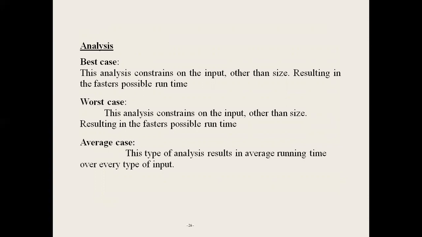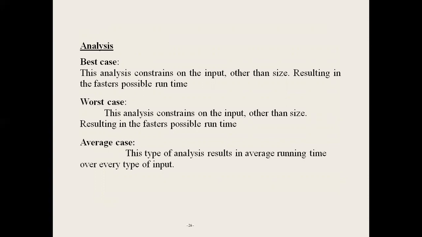Next, worst case means this analysis constrains the input other than size, resulting in not the fastest but the slowest runtime. That's why it takes the maximum number of steps taken for execution of given parameters.